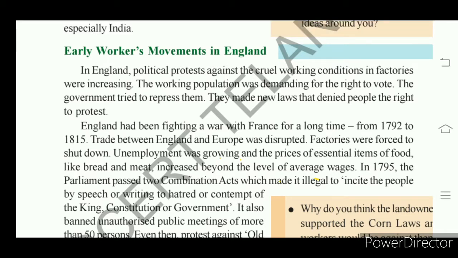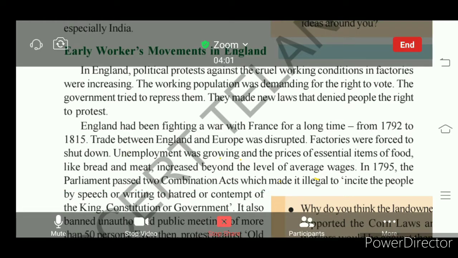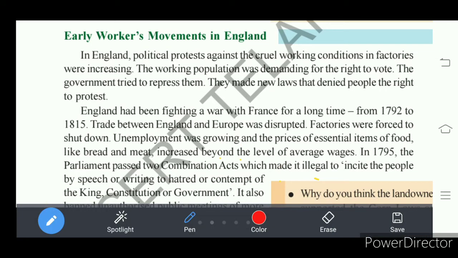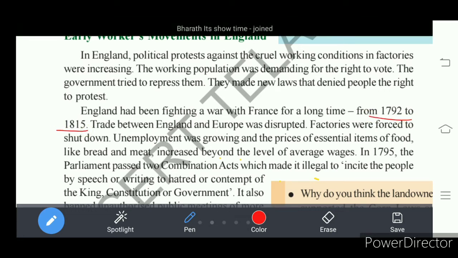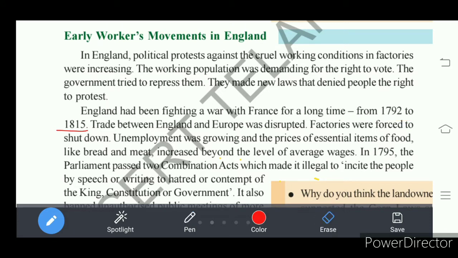At the time, a war was going on between England and France. It was wartime between England and France from 1792 to 1815. Due to this war, England was busy in that war. So the trade between England and Europe was disrupted by the war.